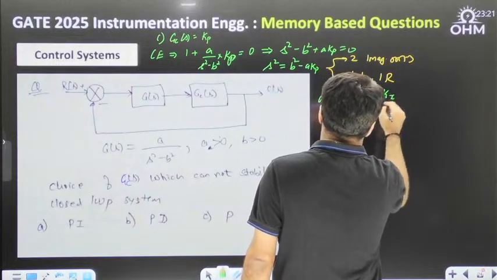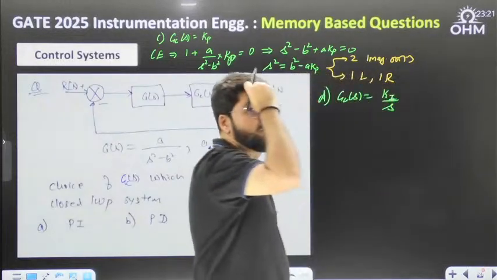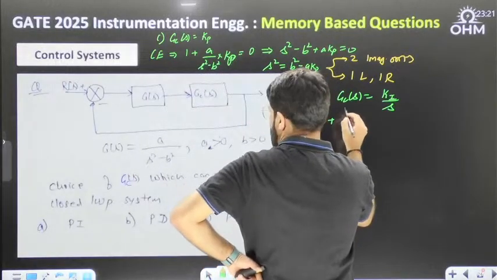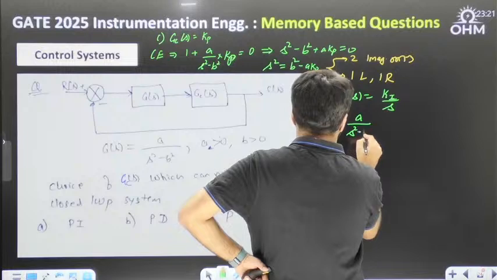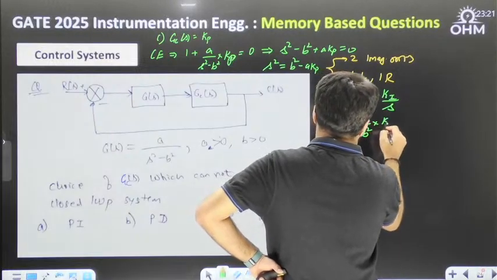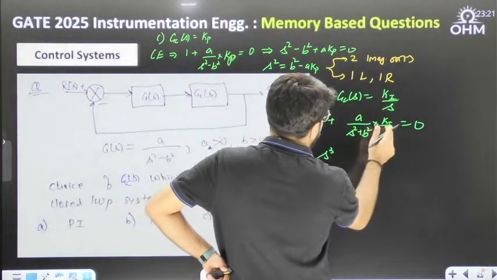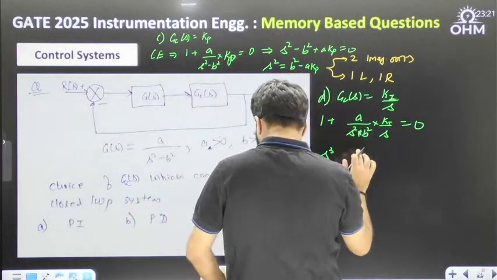So what is the controller gain in this case? Some Ki upon S. Pure I controllers are never used. They are always harmful, as you would know if you have listened to the earlier lectures. Into Ki by S equal to 0. So see, S cube. There is going to be this term, that is S cube.